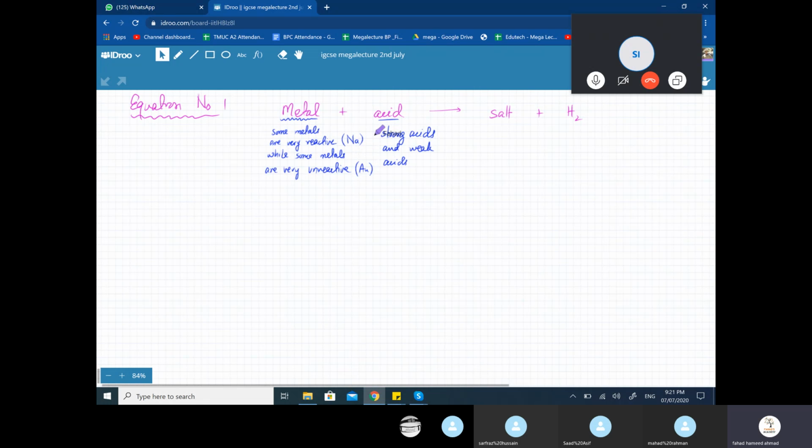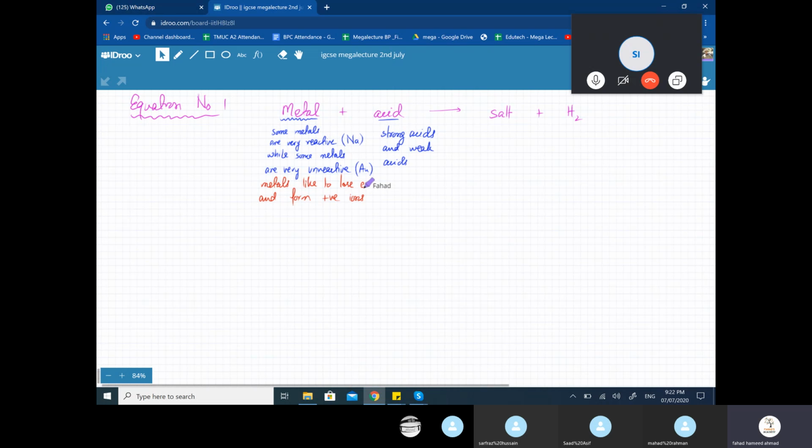And the reason it doesn't rust is that when metals react, as when we were doing chemical bonding, metals like to lose electrons. And they like to form positive ions. That's always true. That's how a metal is defined.